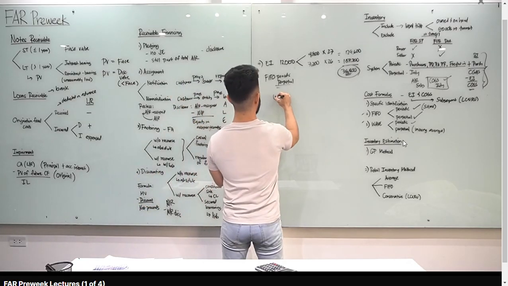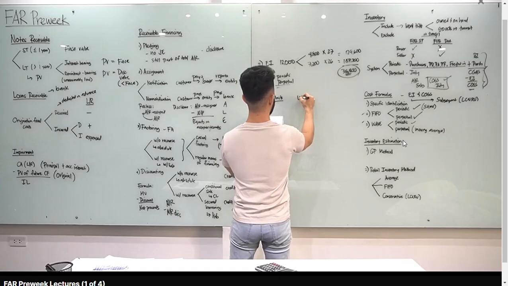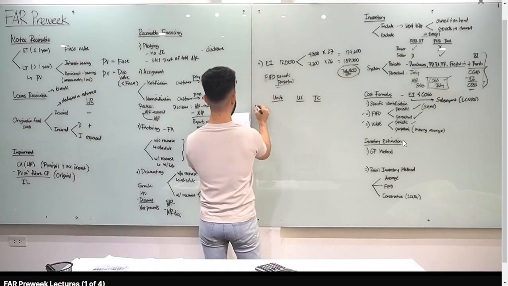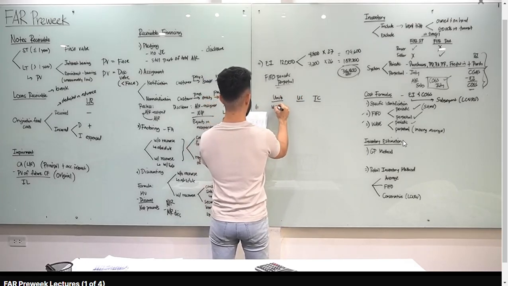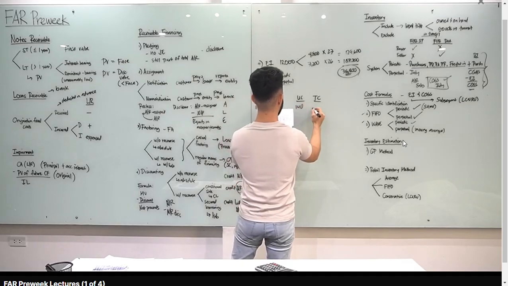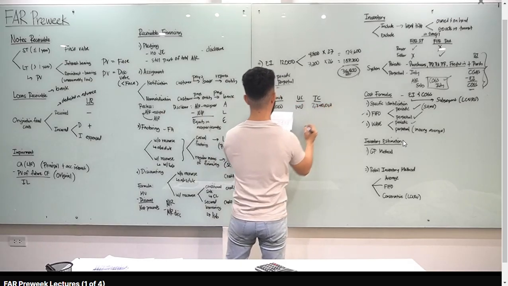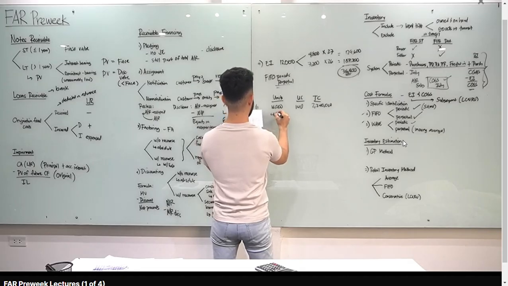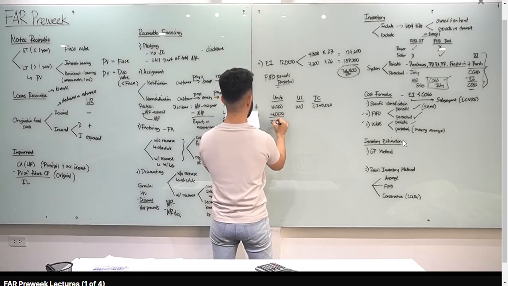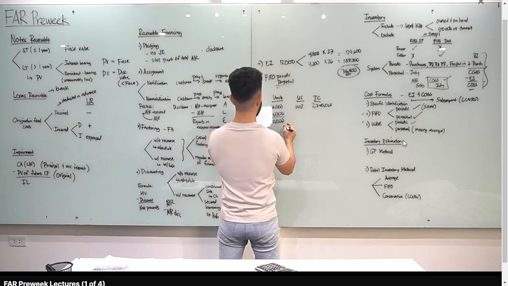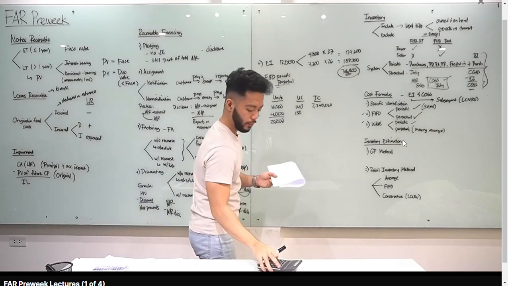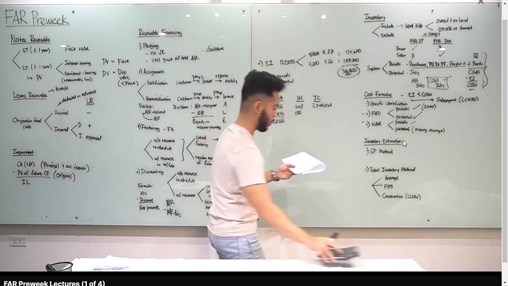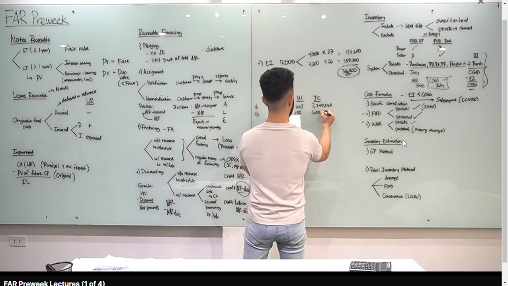So gagawin ko dyan, meron tayong 3 columns, units, unit cost, and total cost. Start tayo with beginning inventory, January 1. Meron tayong 16,000 units. 140 unit cost, pag multiply mo yan, you have 240,000. Okay? Meron tayong purchase, noong January 5, ilang units yan? 4,000 units. So update natin, 16,000 plus 4,000, that's 20,000. And then binili natin siya, 150 per unit, so 4,000 times 150. Tama ba class? 600,000 yan. So 600,000. 240,000 plus 600,000, 2,840,000.